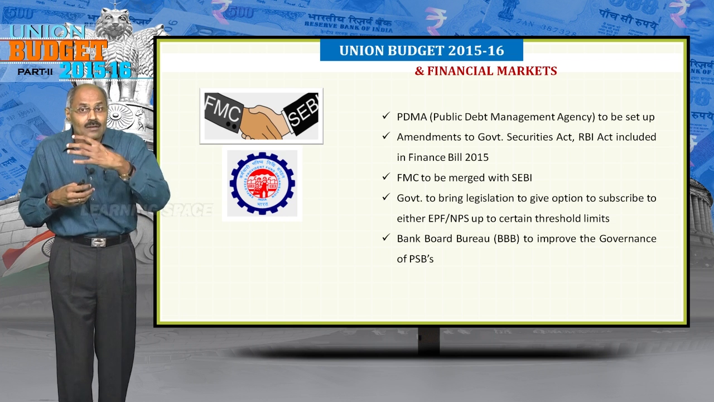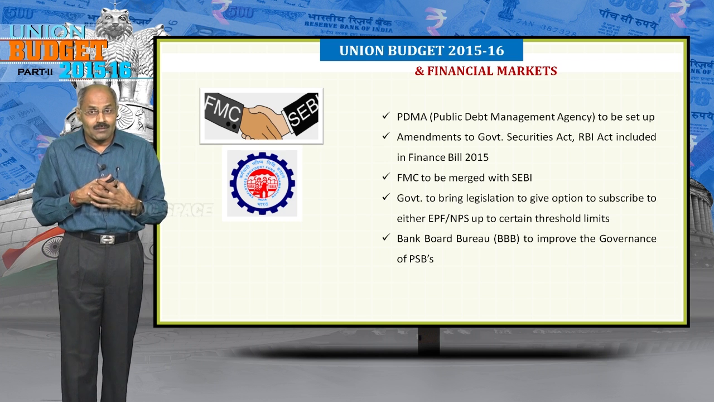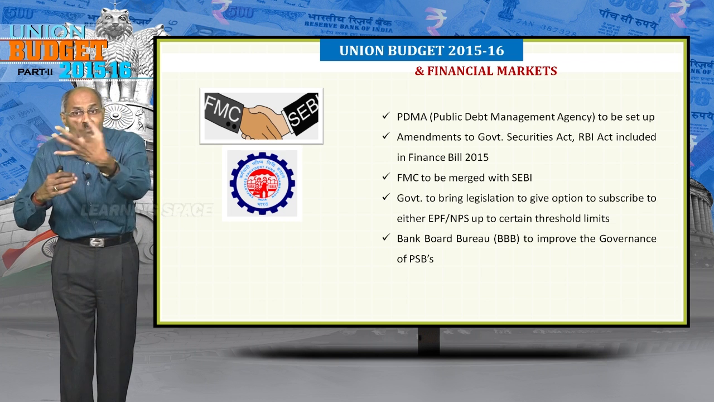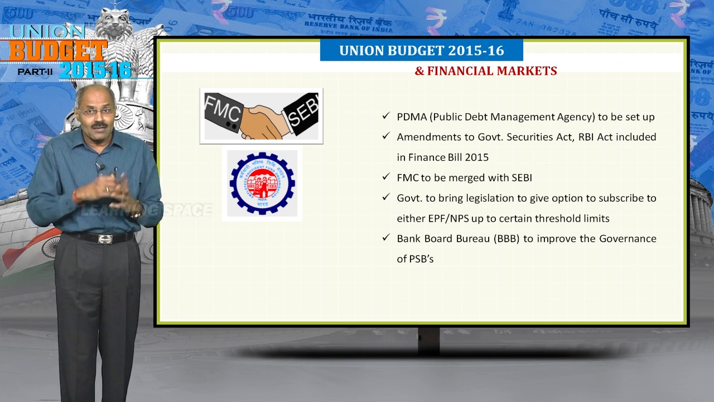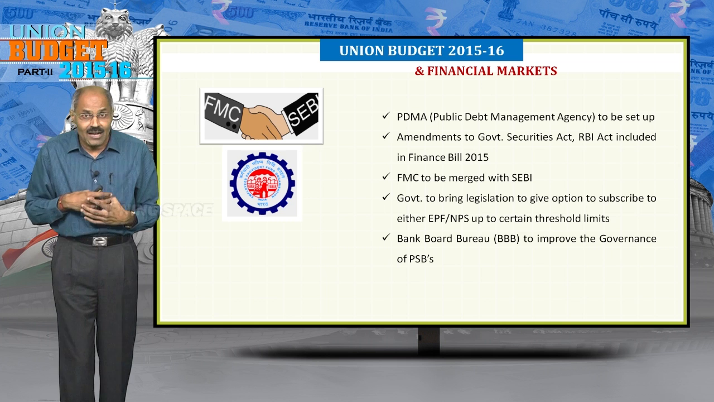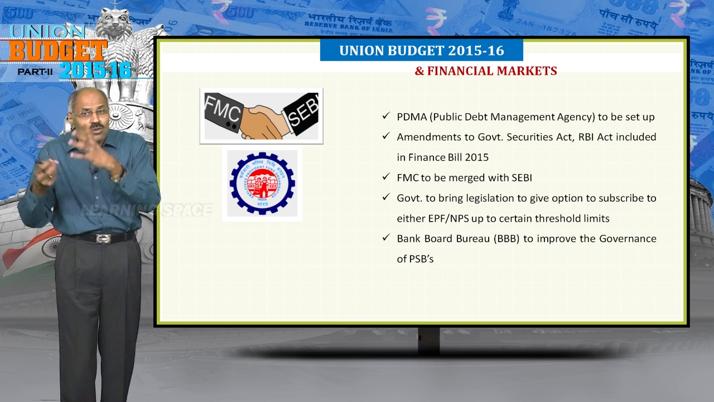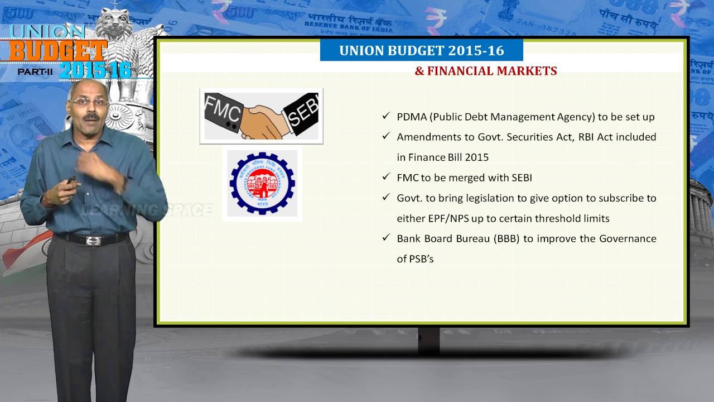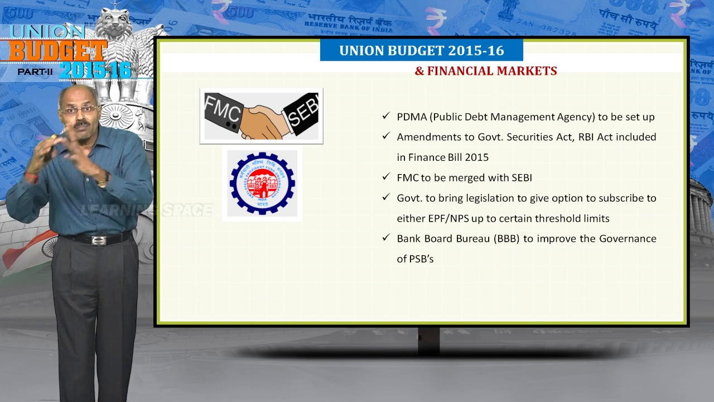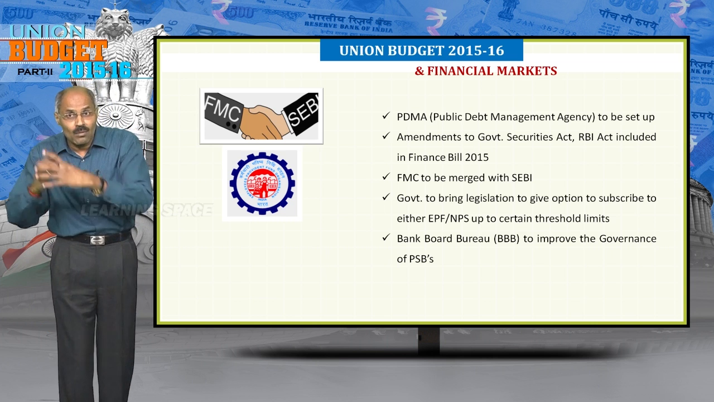Right? Second one is Forward Markets Commission is proposed to be merged with SEBI. Forward Markets Commission, that is basically to look into commodity markets. This FMC is proposed to be merged with the Securities and Exchange Board of India, SEBI. So this is another change proposed in the financial markets. One more thing is, so as to take care of the appointments in public sector banks, Bank Board Bureau BBB is proposed.